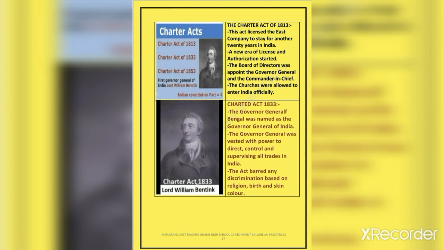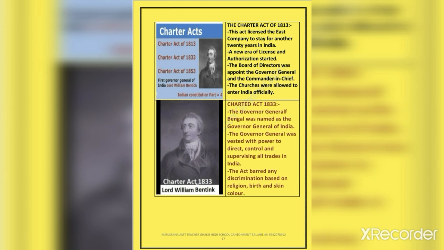Let's move to another Charter Act, that is the Charter Act of 1833. This act aimed at improving the Indian situation, and it also licensed the East India Company to remain in India for another 20 years.